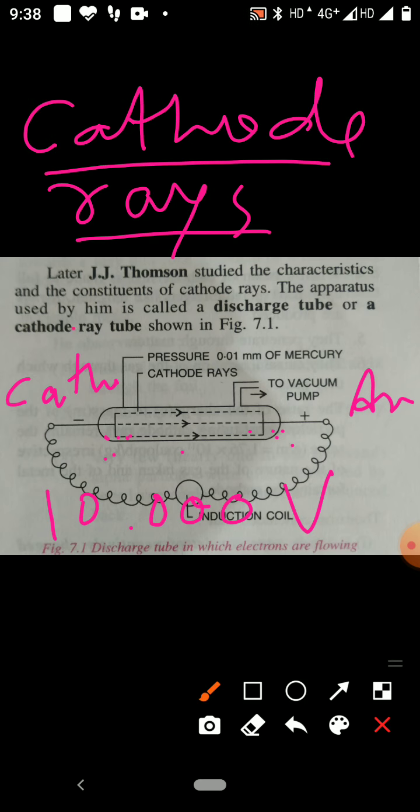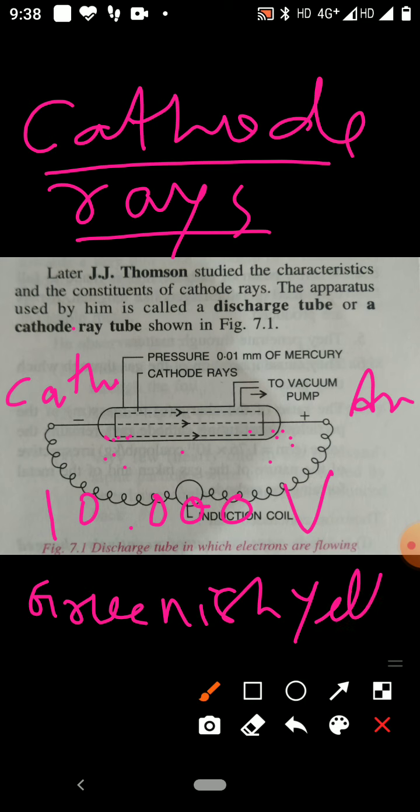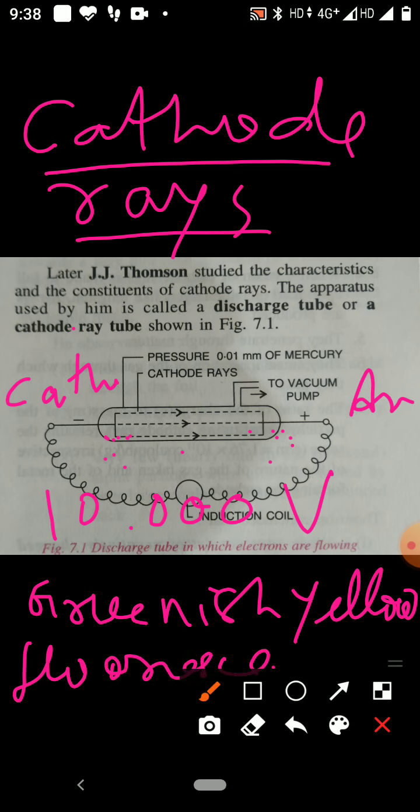They travel from the cathode to the anode in a straight line. Second point is, when they are traveling, they cause greenish yellow fluorescence on the soda glass screen placed in the tube.